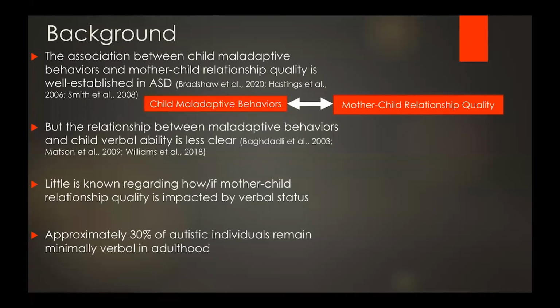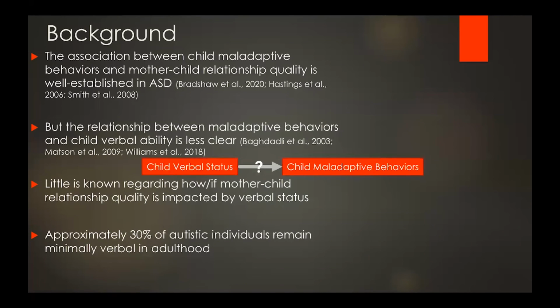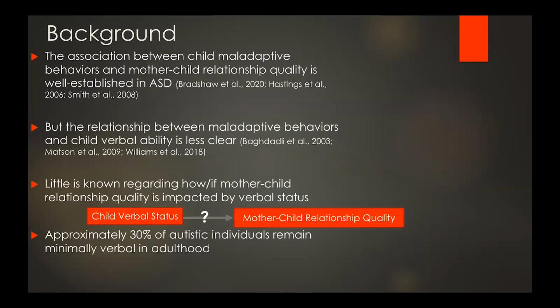So we know that there's a well-established relationship between child maladaptive behaviors and mother-child relationship quality in ASD, and that this relationship is bidirectional in nature. But the relationship between child maladaptive behaviors and child verbal ability is less clear and has focused on toddlers and young children on the spectrum. And similarly, little is known regarding whether mother-child relationship quality is impacted by child verbal status. So does the child's ability to speak impact the relationship quality between the mother and the child?